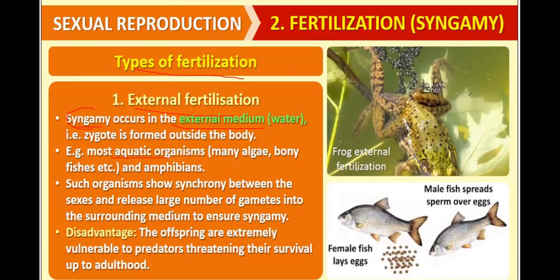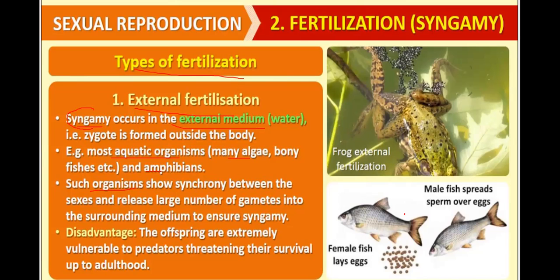Most aquatic organisms like many algae, bony fishes, and amphibians show external fertilization. Such organisms show synchrony between the sexes and release a large number of gametes into the surrounding medium to ensure syngamy. Not only male gametes, but female gametes are also produced in large amounts. What is the disadvantage of external fertilization? The offspring are extremely vulnerable to predators, threatening their survival up to adulthood.